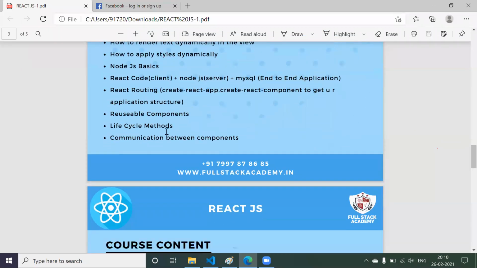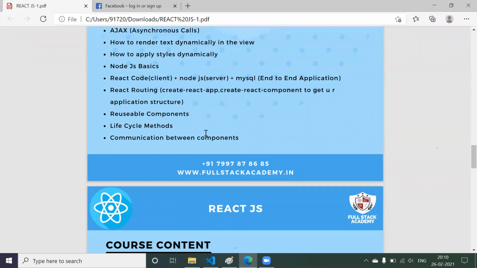And you are going to learn something called life cycle methods. What do you mean by life cycle? From birth to death, that is, from whenever you start your application to whenever you stop the application. During this time, some predefined functions will be triggered. What are those functions, what is the benefit of those functions, when do we have to use them, and in which scenario. All that we are going to learn in the life cycle methods.